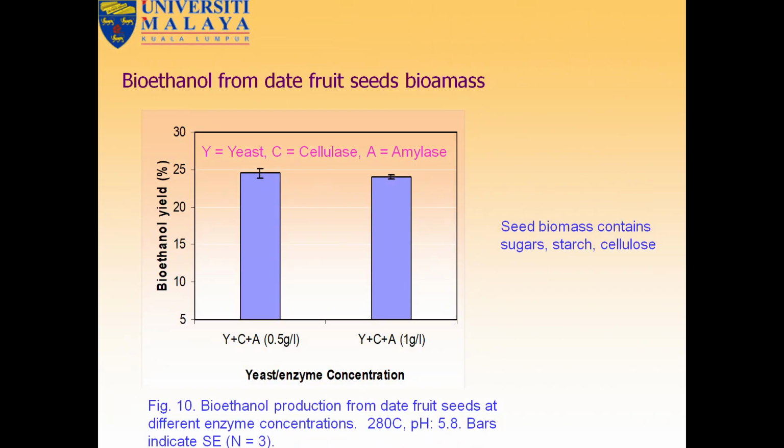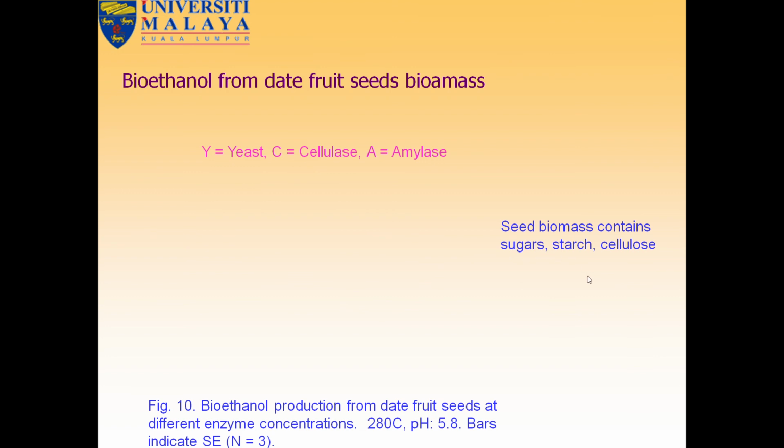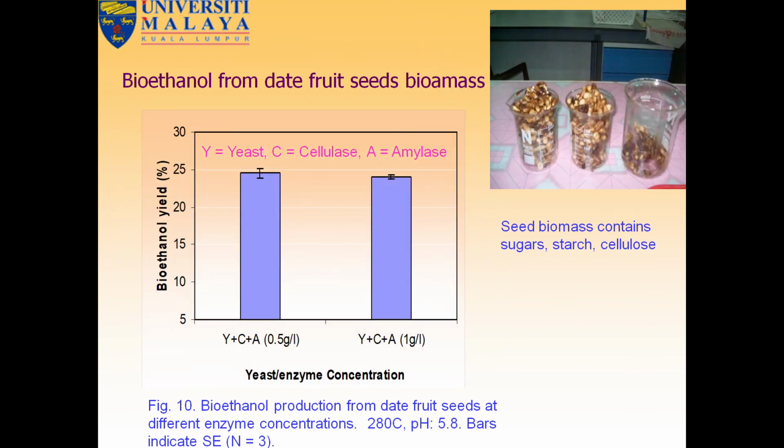Bioethanol production from date seeds. In the case of seeds, you use yeast, cellulase, and amylase, because seeds contain three types of matter: sugars, some fibers, and starch, and then cellulose. That's why for cellulose, cellulase can be used, for starch, amylase can be used, and for sugars, yeast can be used. Biomass contains sugars, starch, and cellulose. There you can see different types of biomass.